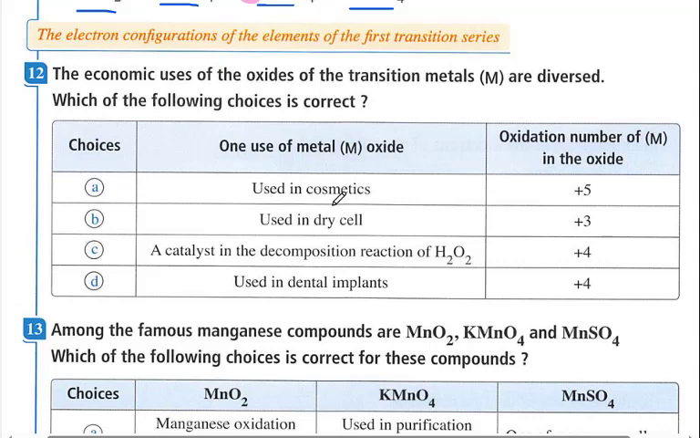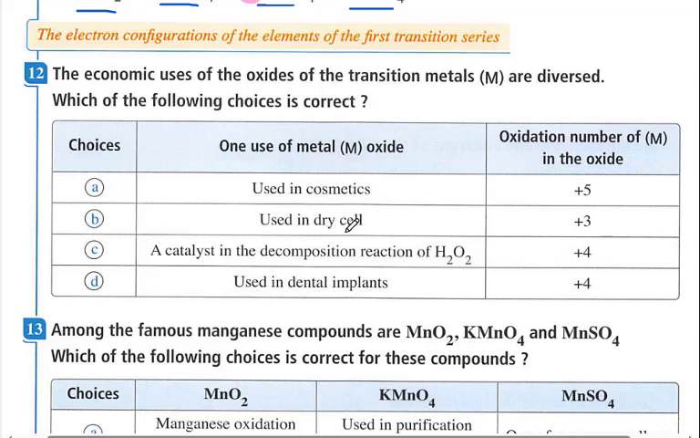Choice A, used in cosmetics. What is used in cosmetics is zinc oxide or titanium dioxide. In titanium dioxide, the oxidation state of titanium is positive 4. In zinc oxide it is positive 2. So this is not correct.